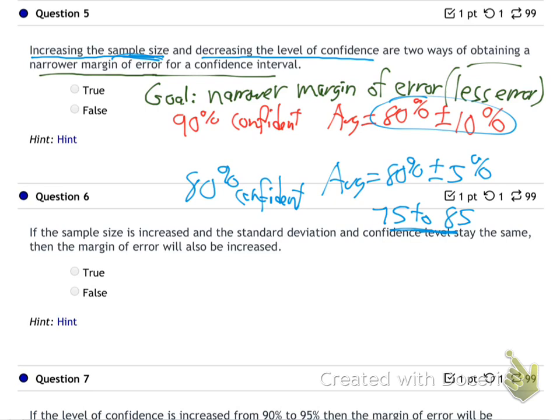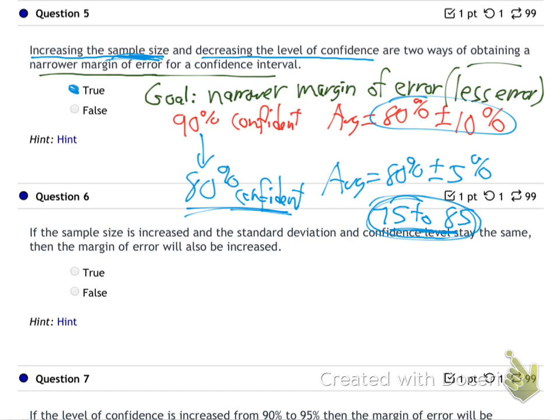That's all the way from 70 to 90. But if I want to make a more narrow statement from 75 to 85, I'm going to be less sure I'm going to get that right, aren't I? I'm going to be less sure that the real average comes out in that zone. So lowering your confidence level or increasing your sample size, they are right, true. Those are two ways to make a more narrow, precise statement.